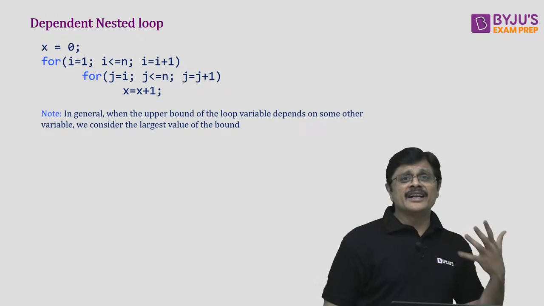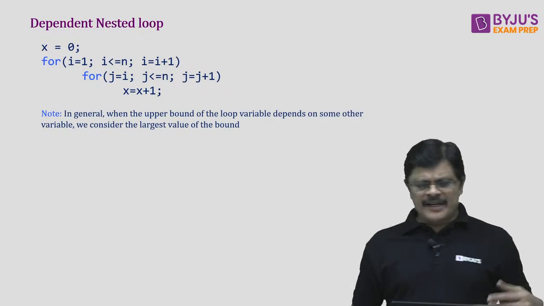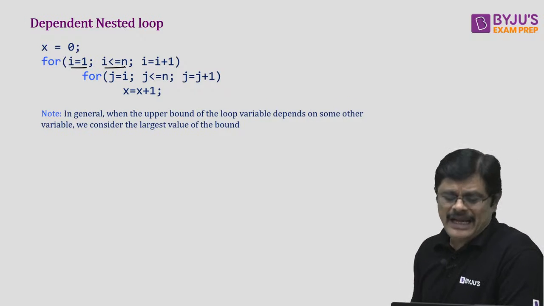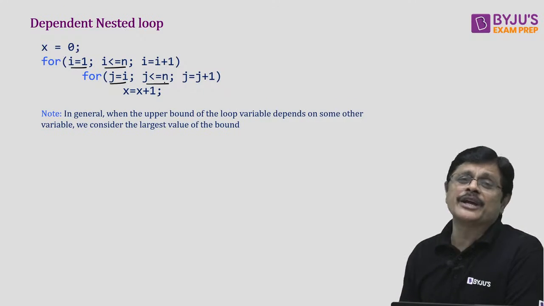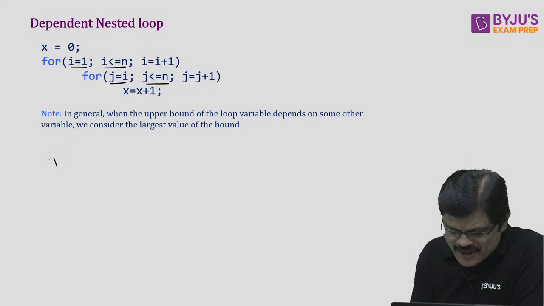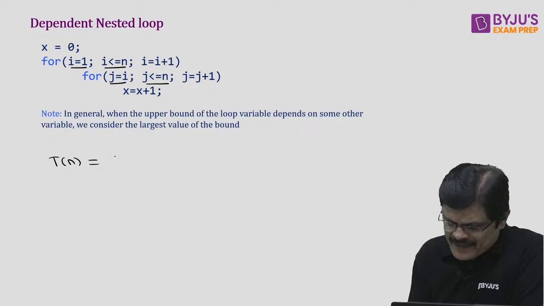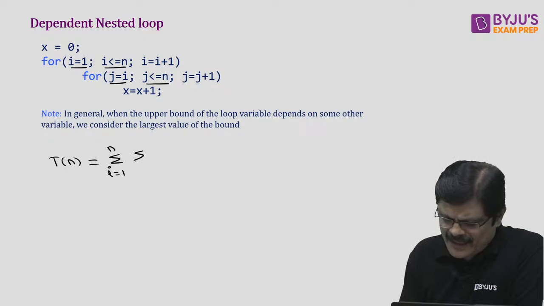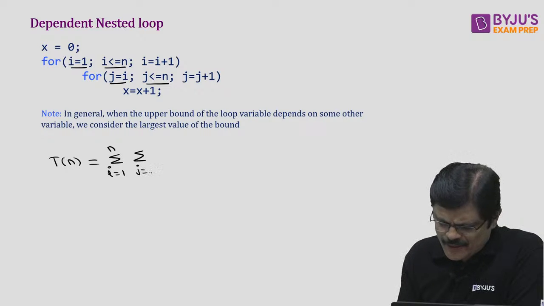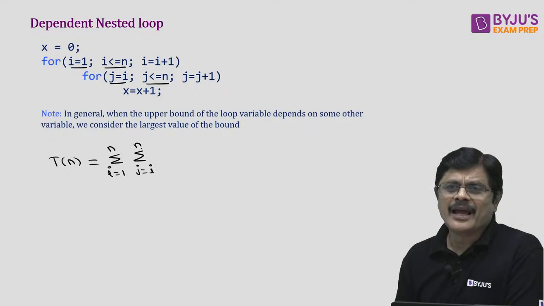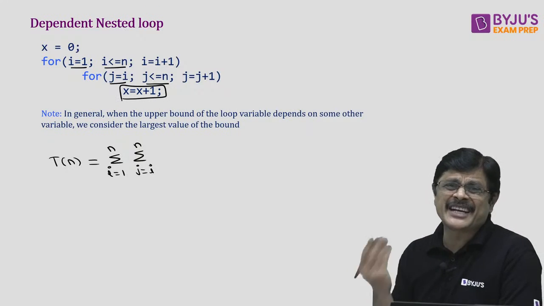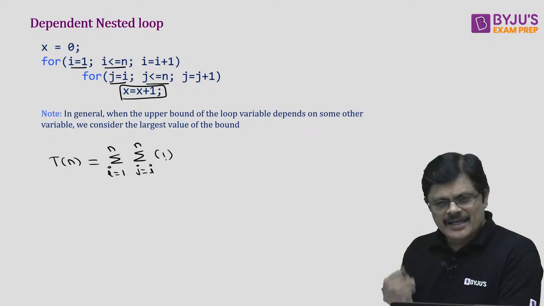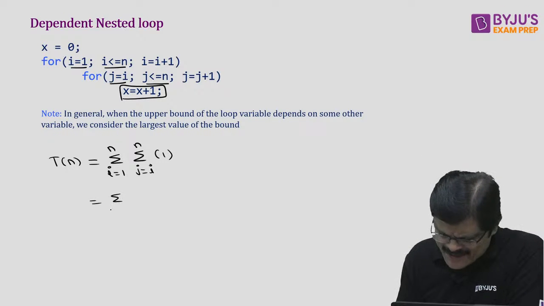Now dependent nested loops. For dependent nested loops, if you observe, i value varies from 1 to n and j value varies from i to n, my dear friends. The actual method for solving this problem is like this. Sigma i varies from 1 to n, then the inner loop varies from j equal to i to n, and every time how many statements are executed? Only one statement. So this is actually the procedure, my dear friends. If you want, you can expand this to get the required answer.